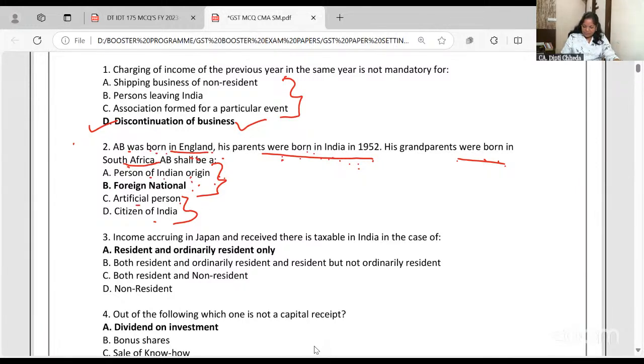Then he is said to be of Indian origin. But he is born in England. Grandparents are also in South Africa. So he will be a foreign national.